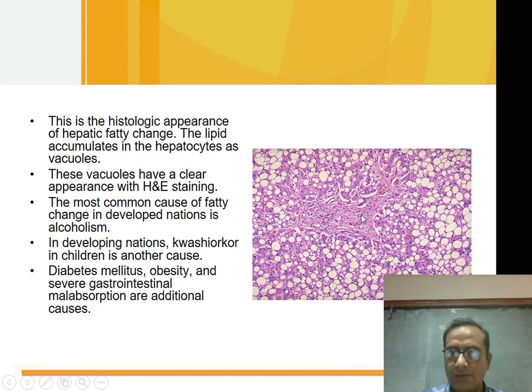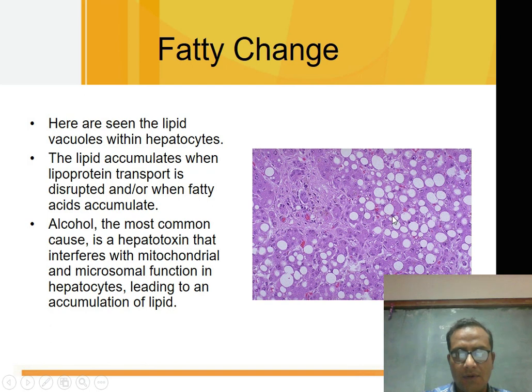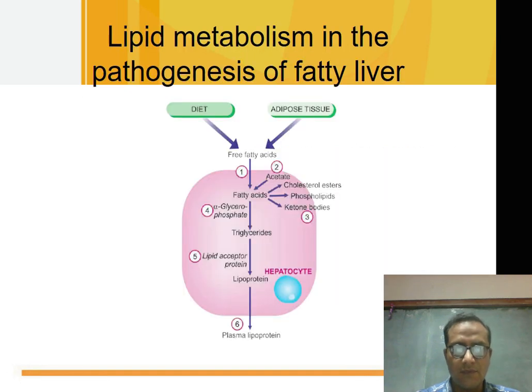This is a histopathology picture of the liver showing the fatty changes, fatty globules inside the cells. Another same picture, fatty changes in the liver cells, lipid accumulations seen in conditions like alcoholism. This picture is showing pathogenesis of fatty liver, lipid metabolism.